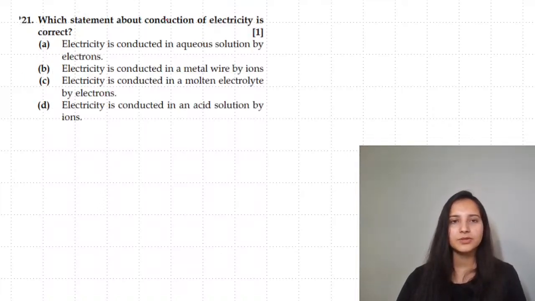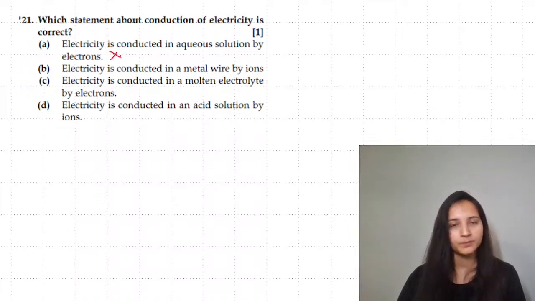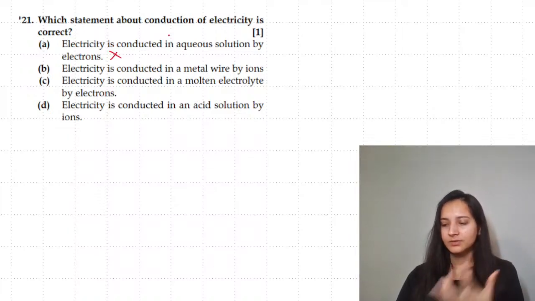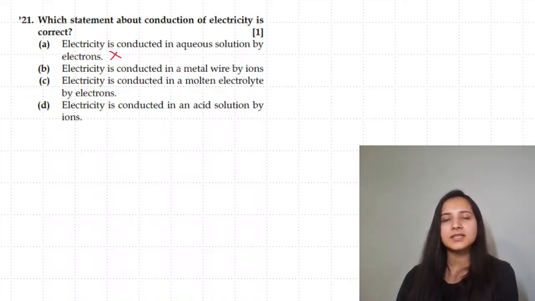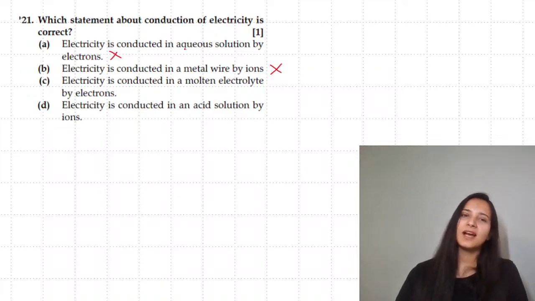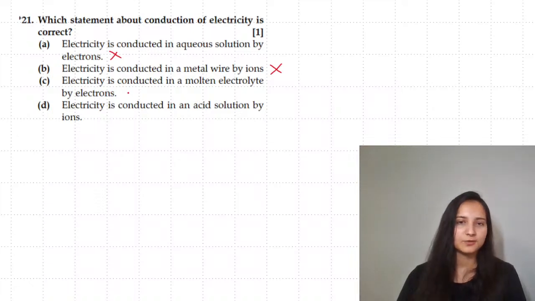Moving to the next one, which is the correct statement about conduction of electricity. Electricity is conducted in aqueous solution by electrons. No. In metals, you have electrons which conduct electricity. Electricity is conducted in a metal wire by iron. No. In aqueous solution, ions. In metals, electrons. Electricity is conducted in a molten electrolyte by electrons. No.